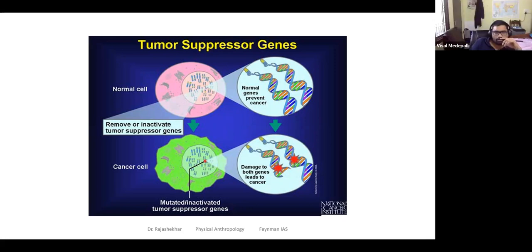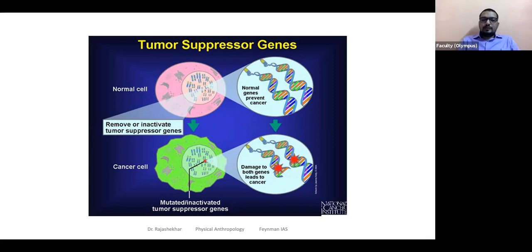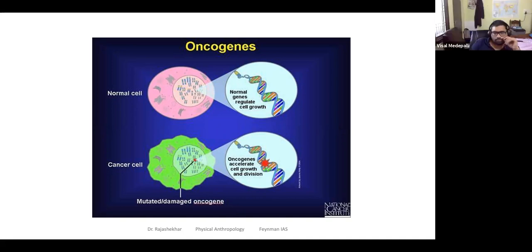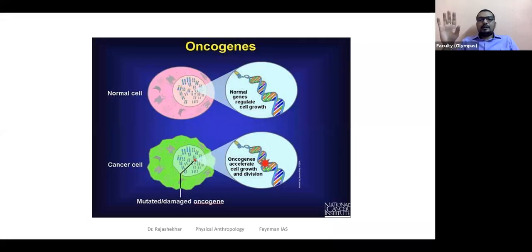Oncogenes' function is to allow cell growth to a certain extent. But because of some mutations in them, they continue to give growth signals, although they are not supposed to. In normal conditions, they're supposed to function. It's like an accelerator. You actually need to accelerate to go at a certain speed. But what if you cannot move your accelerator down?